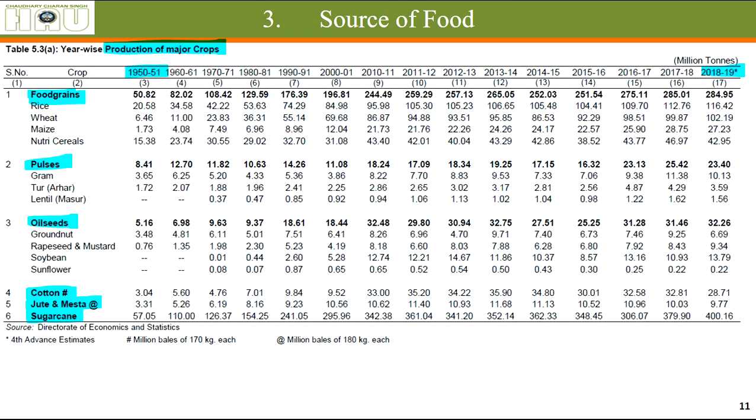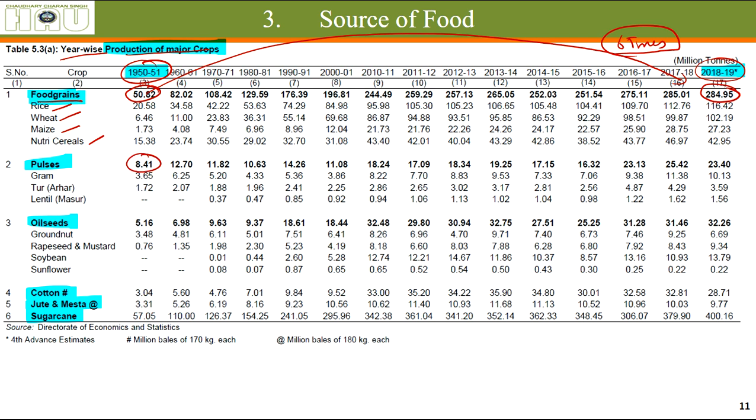It is a source of food, or you can say source of food security. Year-wise production of major crops from the 1950s to 2018-19. As you can see, the production of food grains, which includes rice, wheat, maize, and some other nutricereals, has increased from 50.82 million tons to 28 crore tons. You can simply see, it has increased 6 times. That is the job that our scientists and the farmers have done.